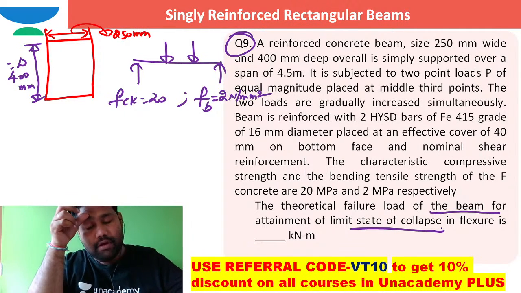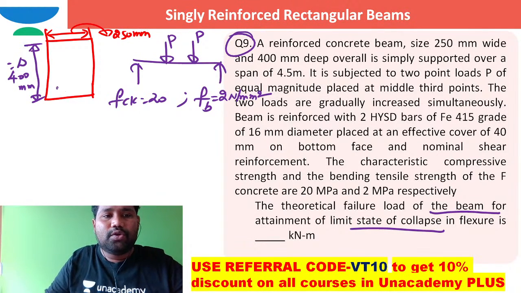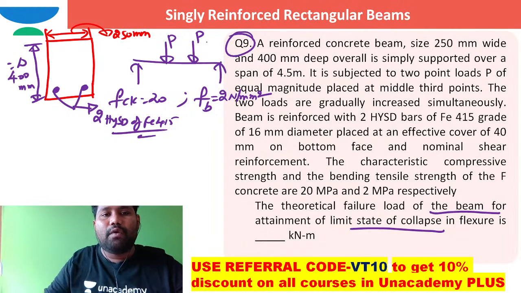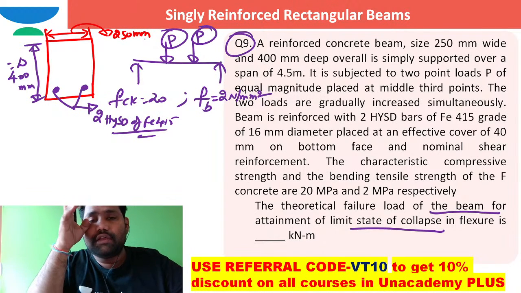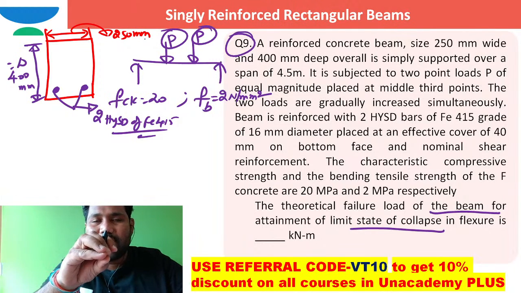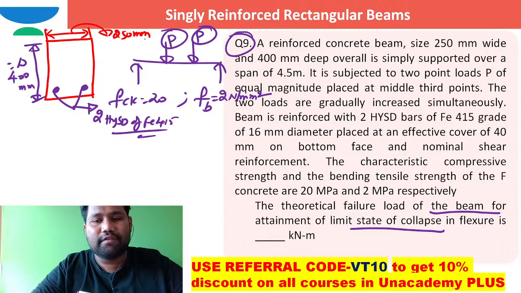By the time these loads have reached the limit state of collapse, they have kept two HYSD bars of Fe 415 grade. At what value of the applied loads P does this RCC beam fail in terms of limit state of collapse?